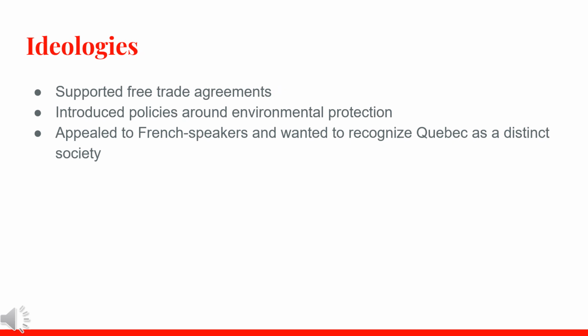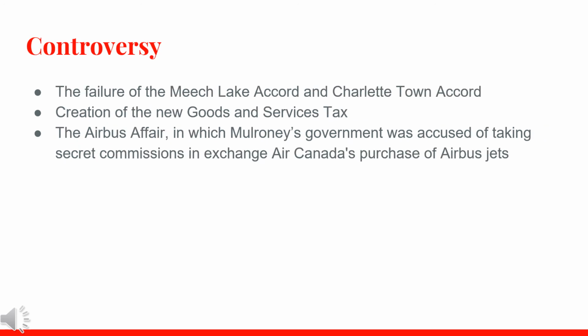Ideologies. Mulroney supported free trade agreements, he introduced policies around environmental protection, and he appealed to French speakers and wanted to recognize Quebec as a distinct society. Controversy. The failure of the Meech Lake Accord and the Charlottetown Accord, both of which were attempts to change the Constitution to get Quebec to sign it.